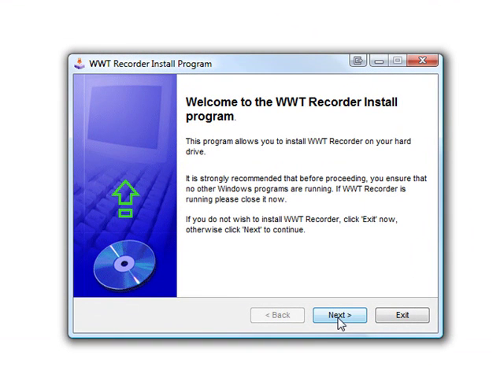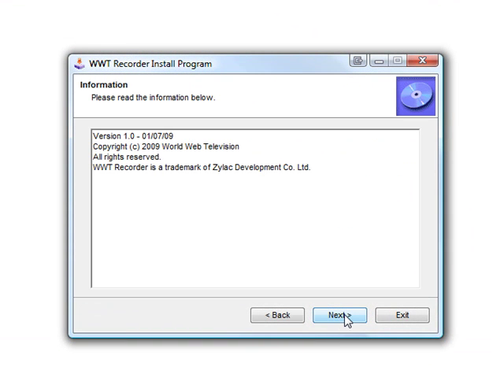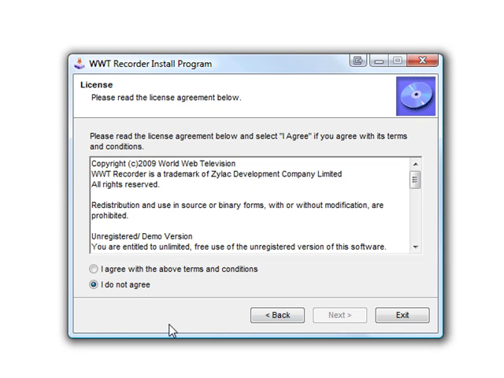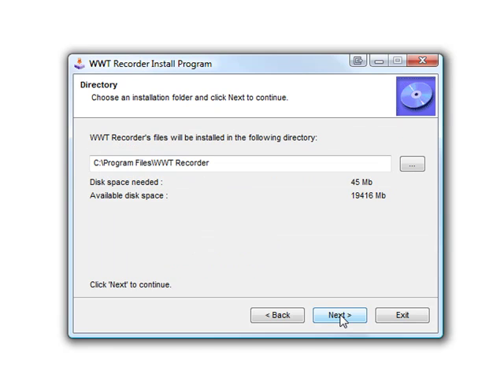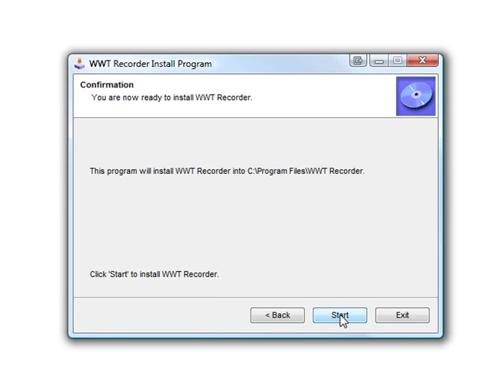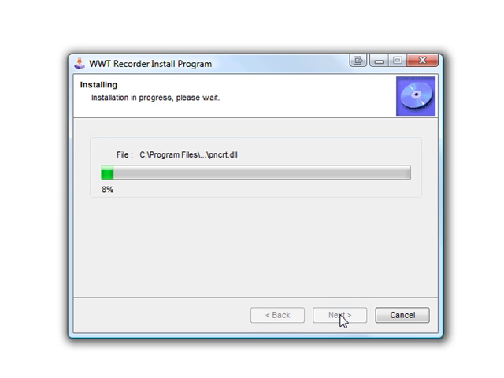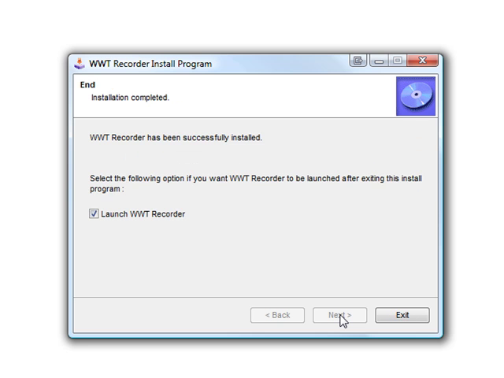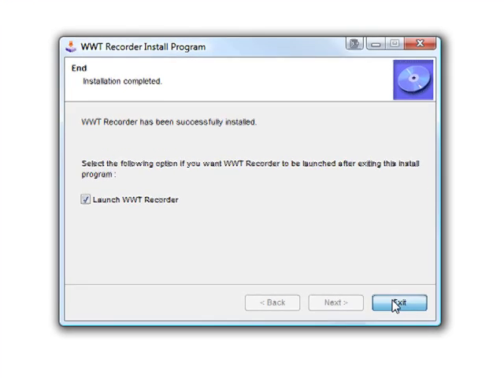The next window is named Information. Also here, click the Next button. If you agree with the license, you can check the I agree box, and after that, Next. Now the installation can start. The installation is now complete and you can click Exit.